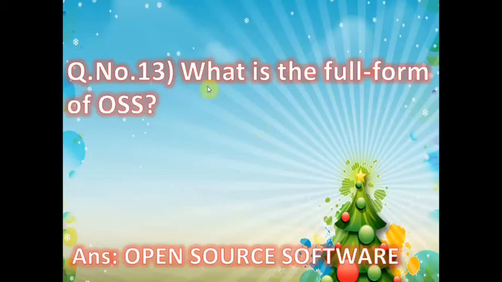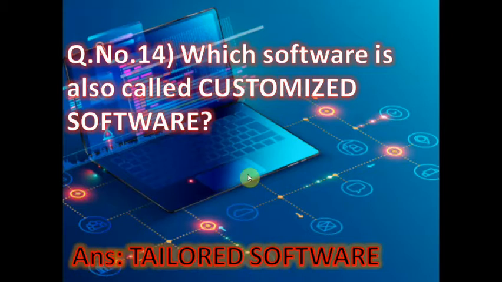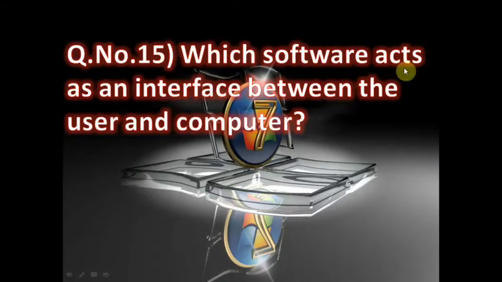Now next number, question number 13, what is the full form of OSS? The correct answer is open source software. Now question number 14, which software is also called customized software? Customized software means tailored software. It means the software which is designed and developed according to the requirement of the customer, that meets the basic requirement of the customer.